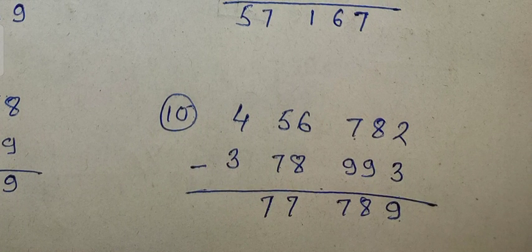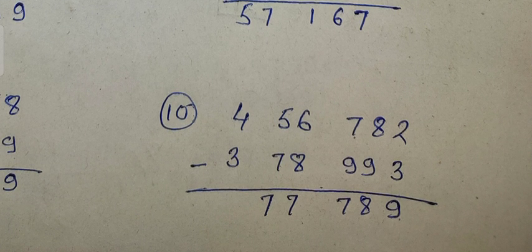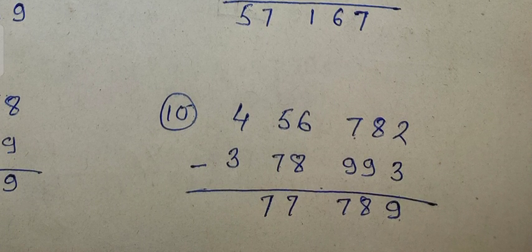Number 10. What number must be subtracted from 4,56,782 to get 3,78,993? Here also, if we subtract, we will get the answer, and the answer is 77,789.